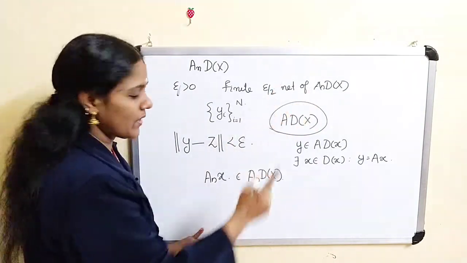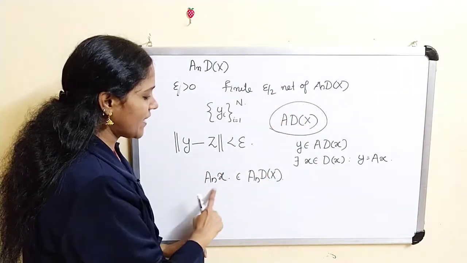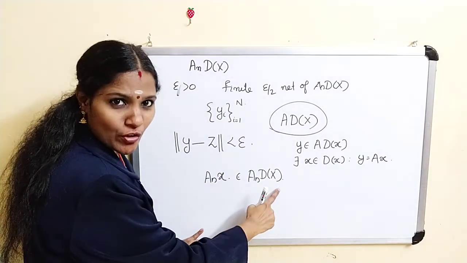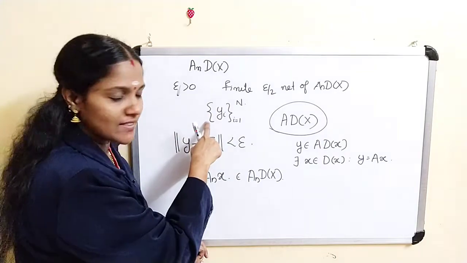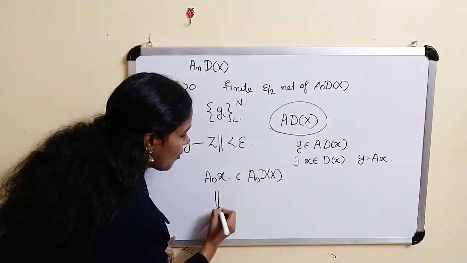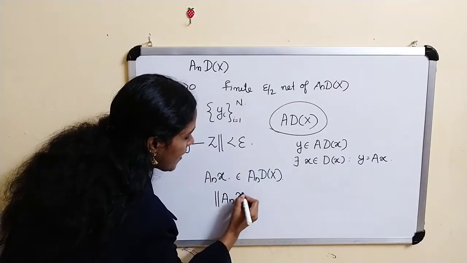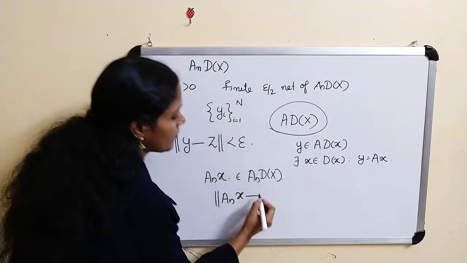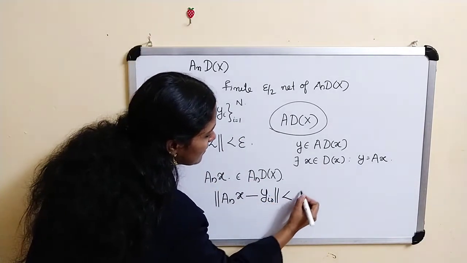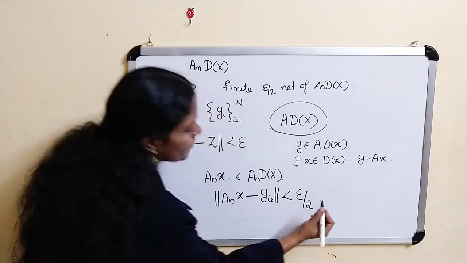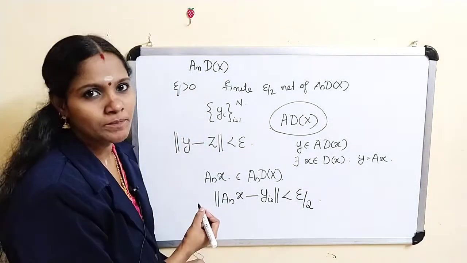Okay, therefore for A_n x belongs to A_n d of x, clearly there exists a point in this set, let this point be y_i0, such that norm of A_n x minus y_i0 must be less than epsilon by 2. Clear?